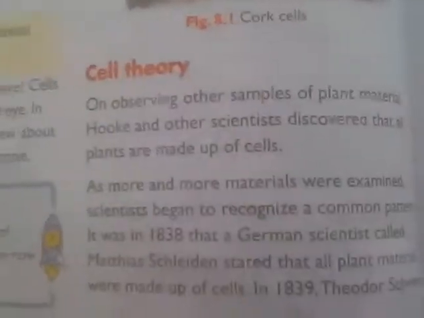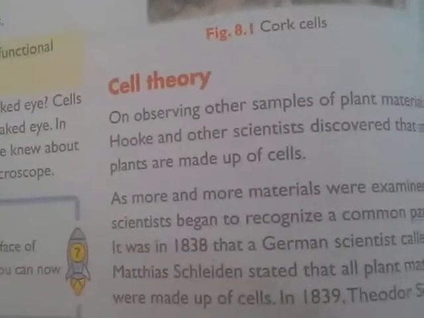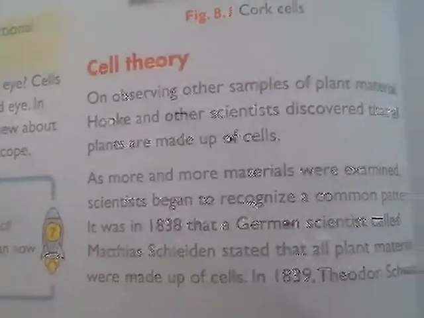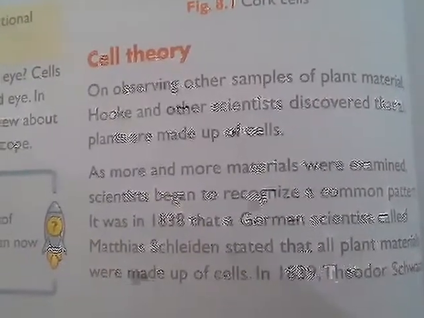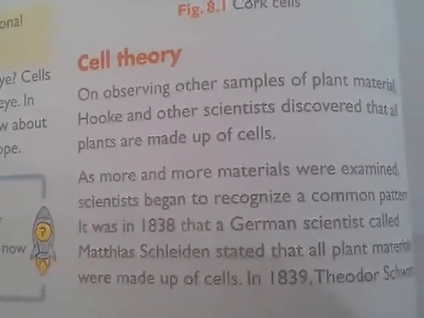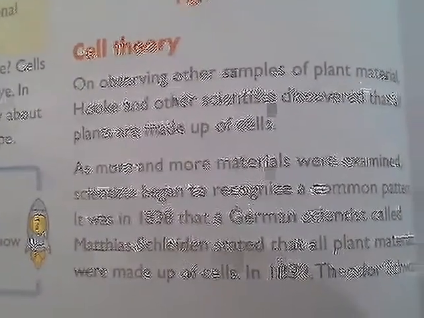Now later on, many scientists started observing those cells and doing many experiments, and that's how cell theory was discovered. Especially three scientists came up with it, and that's how cell theory was explained.